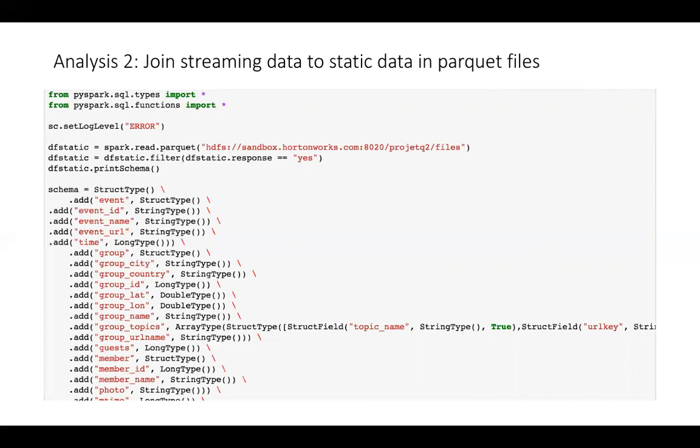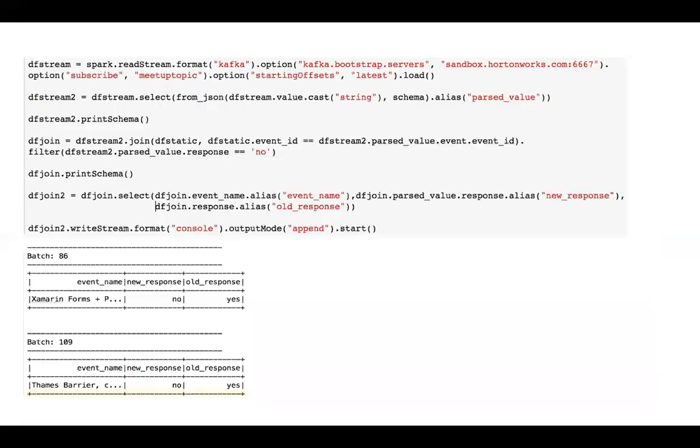So the first step is to create a static data frame and read the data of the files being written on HDFS. The rest is the same as to get the streaming data flowing into a particular data frame. Then we join the streaming data frame to the static data frame in this step, and then we write it to console. And I just took two of the scenarios where the new response is no and the old response was yes, as you can see.